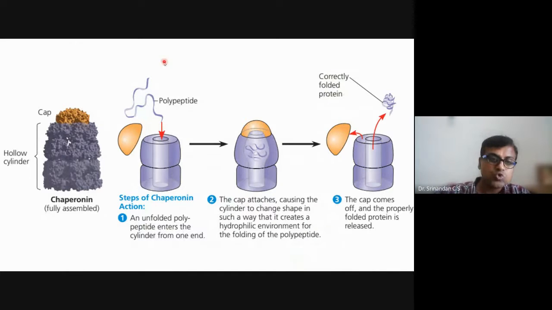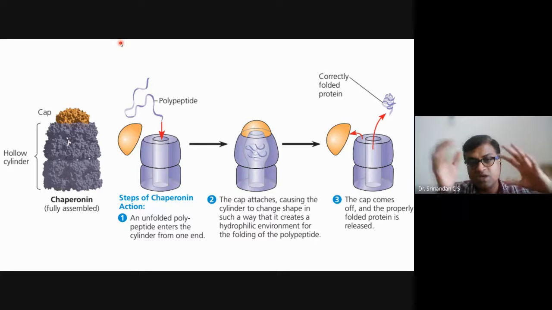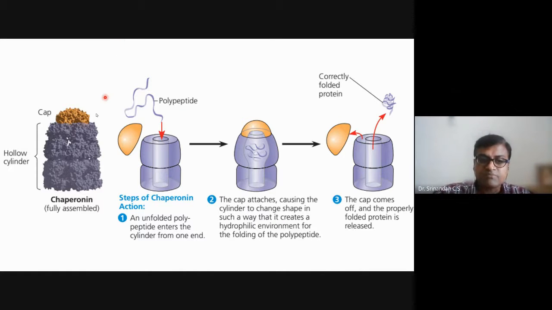How the structure, so what the cell will do, how this structure will be properly done for the protein is, it will not take a risk and just leave the protein as it is formed from what we call the translation process. When this forms, it will not allow the protein to just form like that. It will give appropriate conditions for them. So how does it give the appropriate condition?